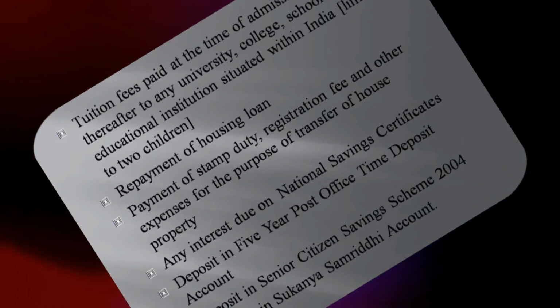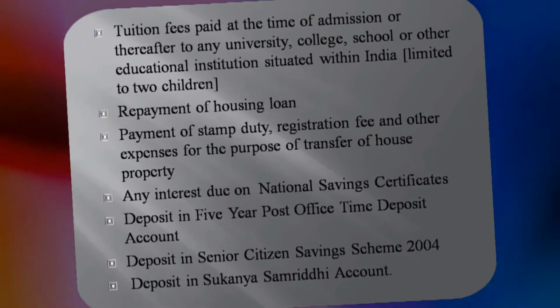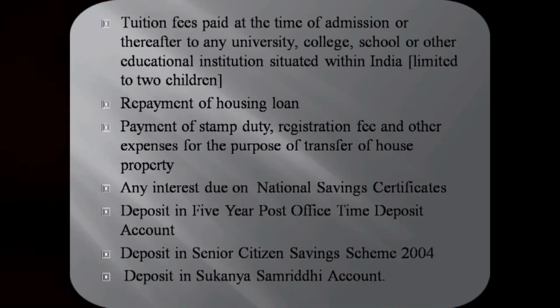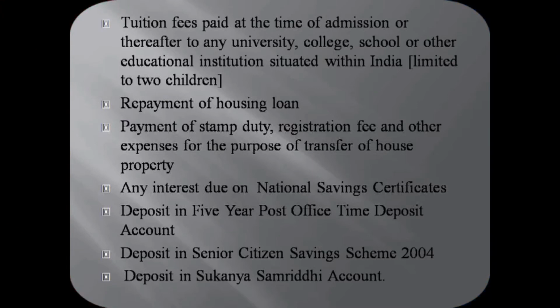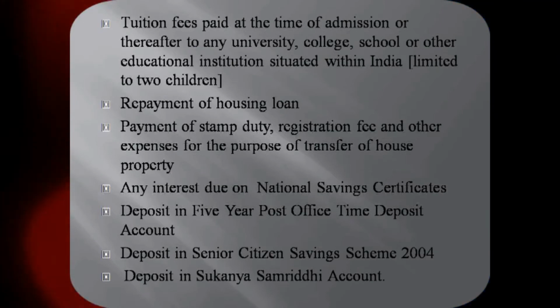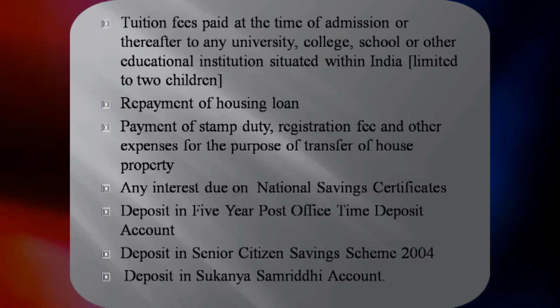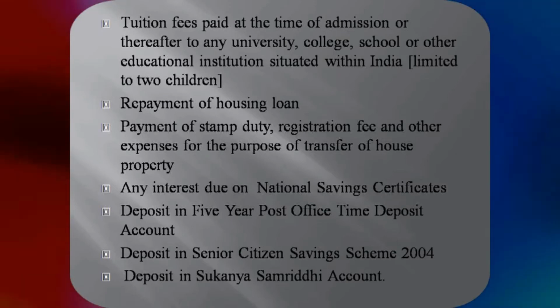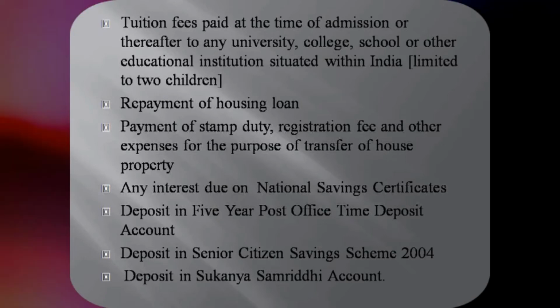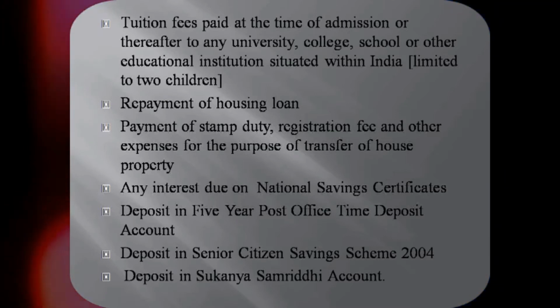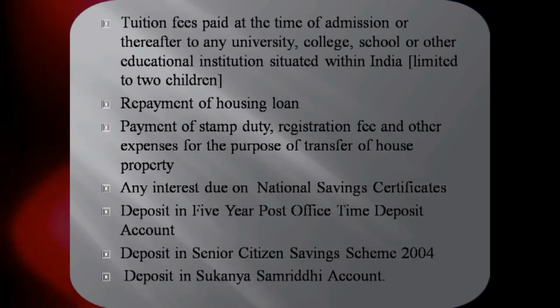And next one is any tuition fees paid at the time of admission or thereafter to any university, college, school or other educational institutions situated within India. If I have paid any tuition fees for my children, I am eligible to deduct under section 80C. That is also to the maximum of 2 children. And next one is repayment of housing loan taken from bank, cooperative banks, government. I am eligible to have the deduction under section 80C. So it is better to borrow funds and construct a house instead of using our own funds. Are you able to understand this?